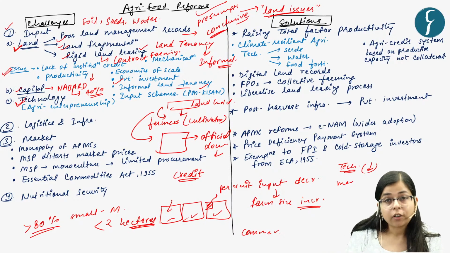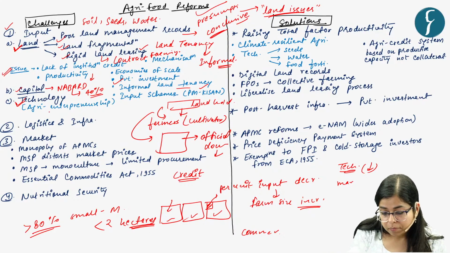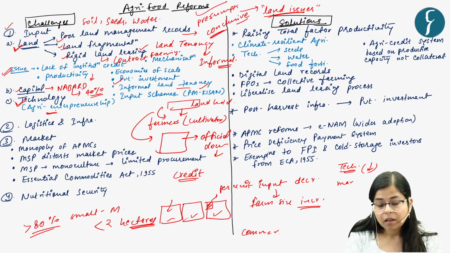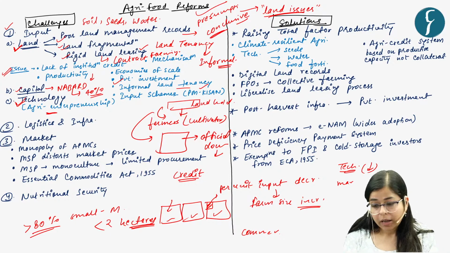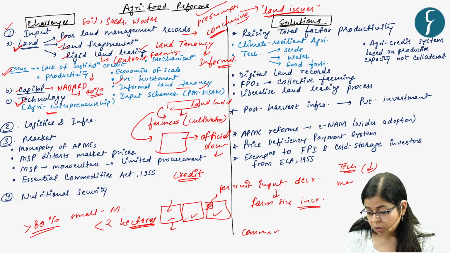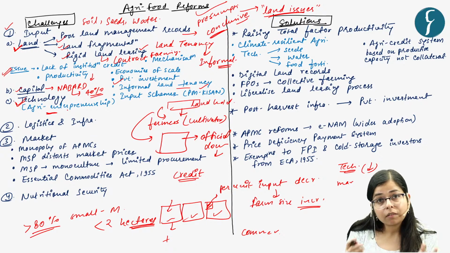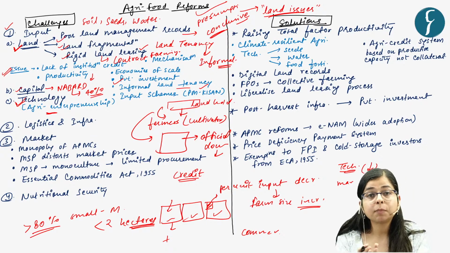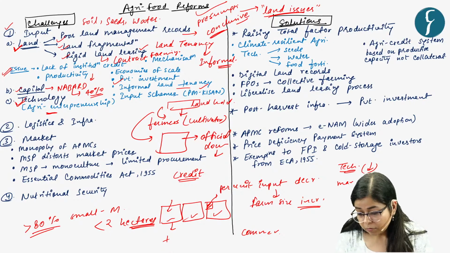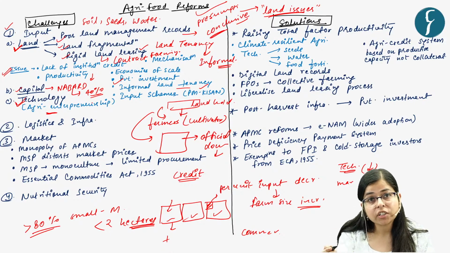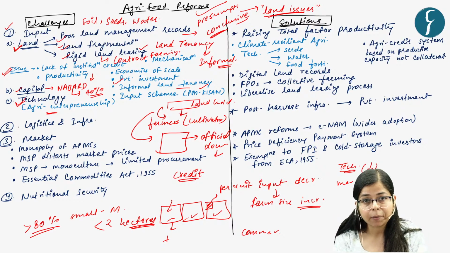And technology adoption. You know that there is a lack of agri-entrepreneurship in India. One reason is small landholdings, because of which they are deterred from mechanizing their farms. The other reason is that we grow just for sustenance, so this kind of entrepreneurship for commercial cultivation is still not ingrained in India, right?